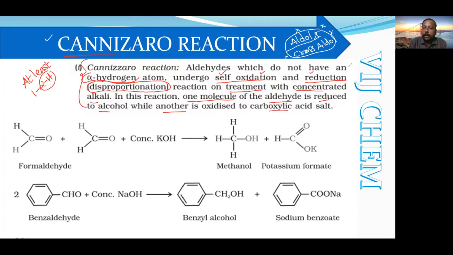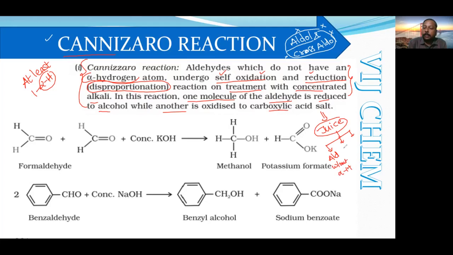Now, when you want to make juice out of it for the board purpose, I already told you the process to make the juice. We have to extract three things: what is the reactant, what is the reagent, and what is the product. Here the reactant is aldehyde without alpha hydrogen.